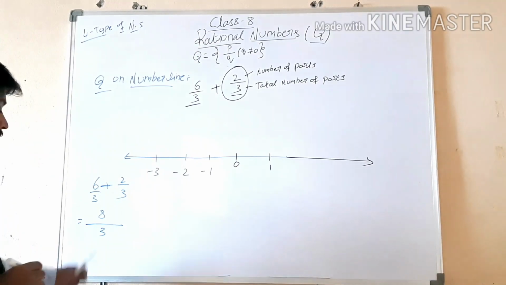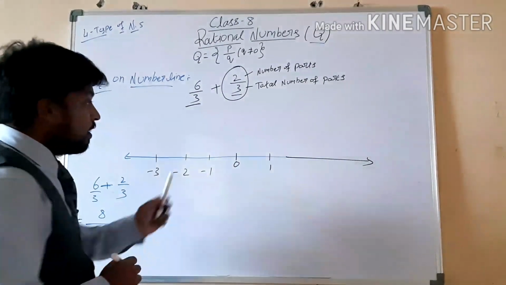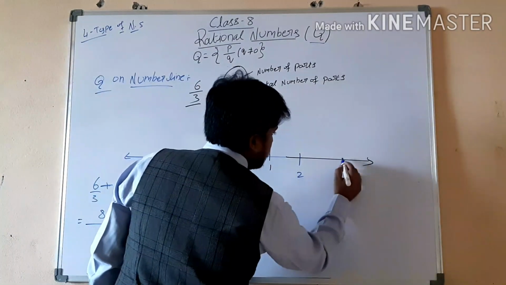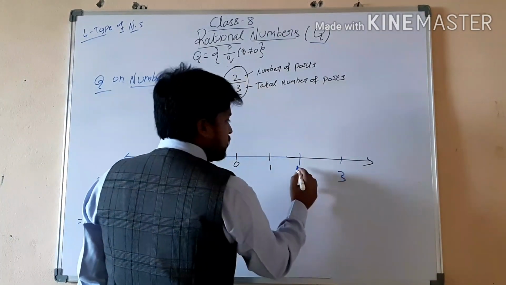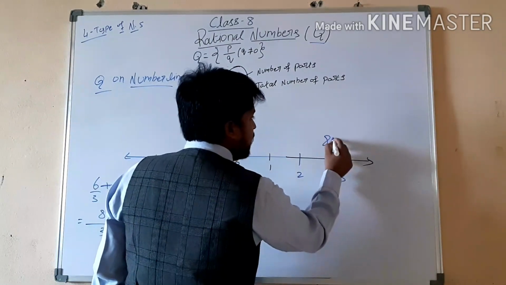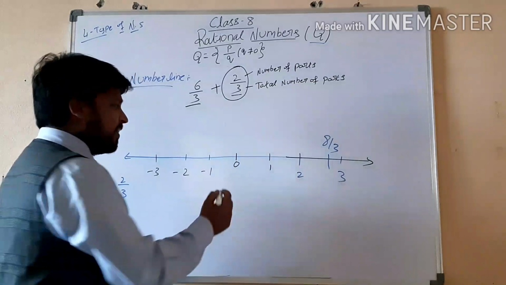Now we have to show 8 by 3 on the number line. Where will it come? How many parts in total? 3 parts. That means this 8 by 3 will come in between 2 and 3. Directly we can show it like this.